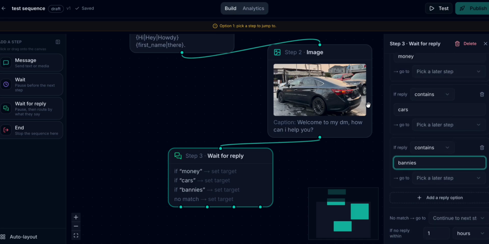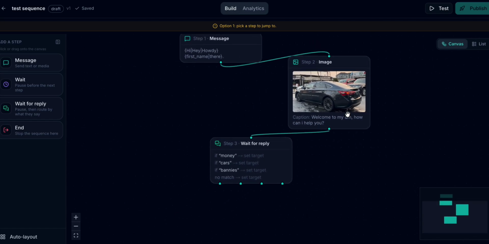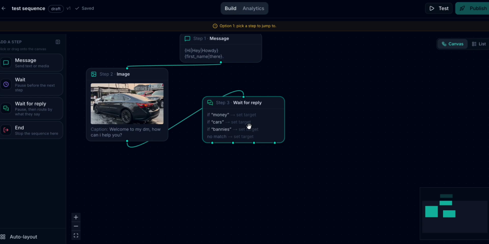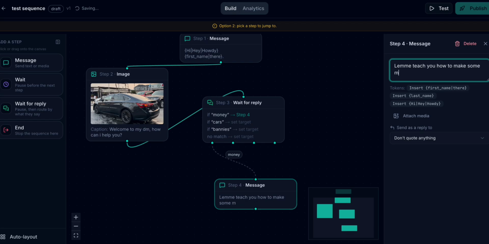So once we've done all this, you can get out of here and then start creating response options for all of them. So if the person says they are interested in money, you can just drag this over here and say, let me teach you how to make some money, right?